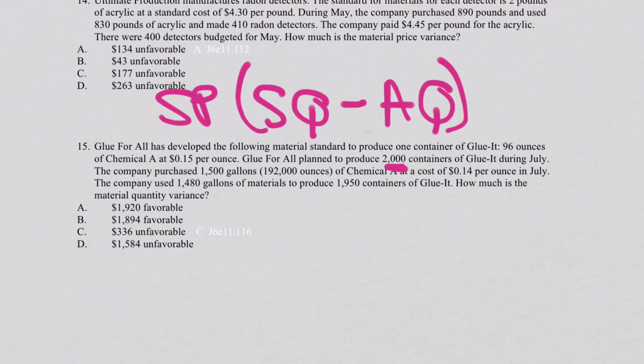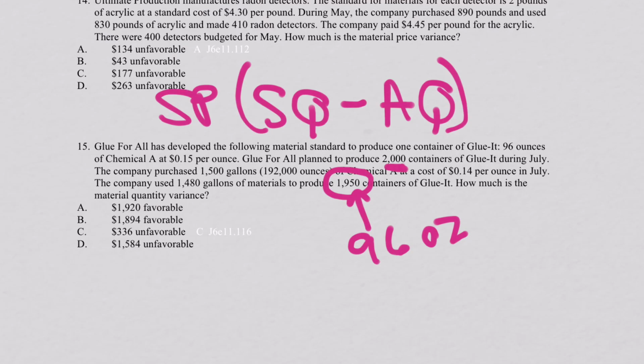Okay, so the 2,000 containers is what they expected to produce, and they actually produced 1,950. So based on the amount of containers that they actually did produce, the expected quantity of material used was 96 ounces per container.